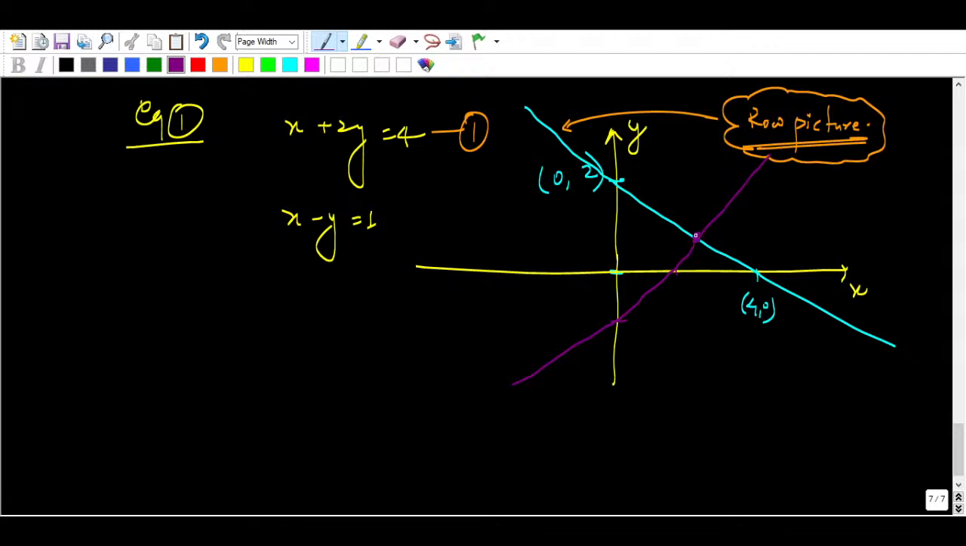So this is a point of what? This point is the meeting point where the solution will exist. Okay, you can say solution will exist. So this point will be basically 2 and 1, right? This is, you can say, this is 2, this is 1. So this is the solution of system of linear equations. Okay, so this is the row picture again.